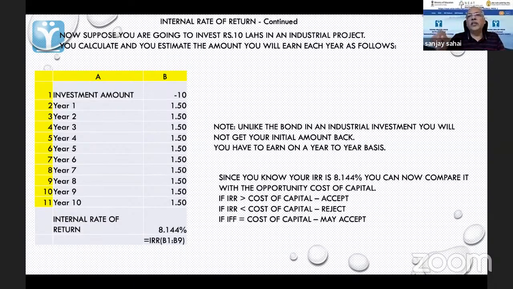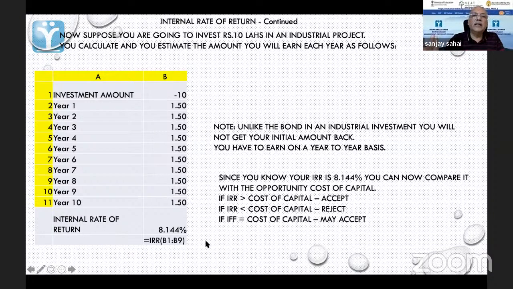It won't be 921, it won't be 1137, it will be 10. This is the rate, 8.144. So if I take all these inflows and discount them by 1.08144, add it all up, I will end up with 10 lakhs. And that is why this is known as the internal rate of return.